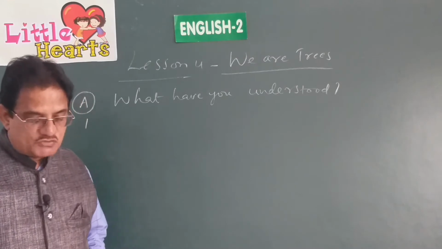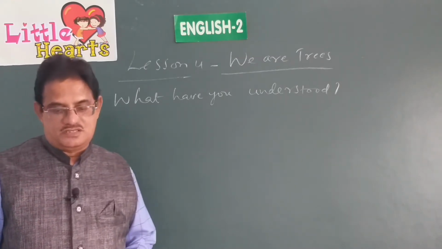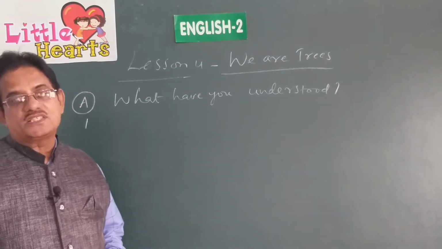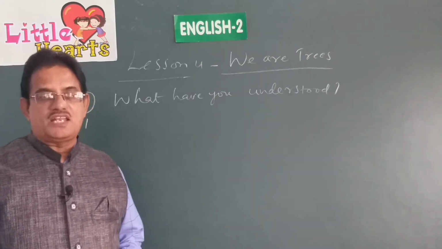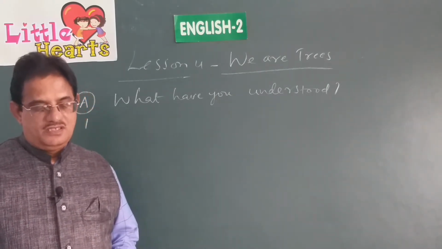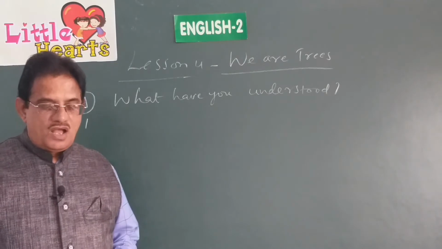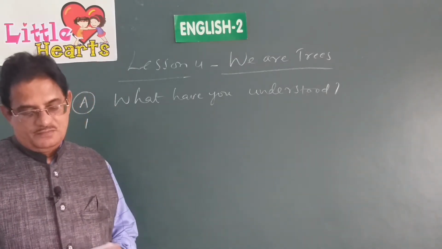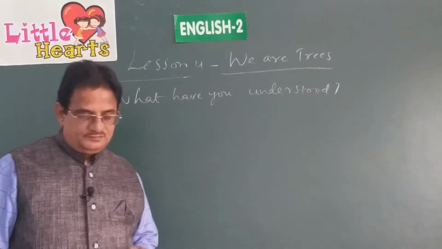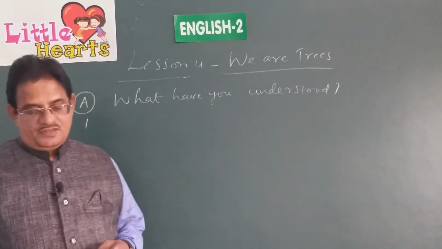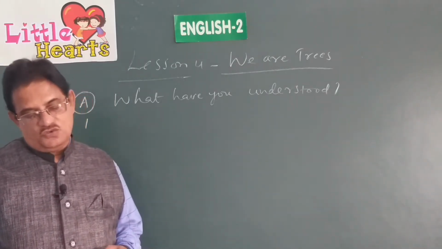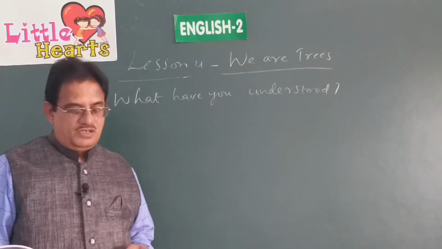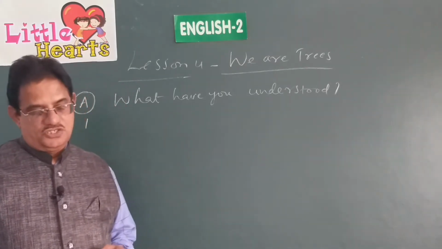How are trees useful to the creatures on the earth? How means in what way or in what ways? Trees give food, clothes and medicines.